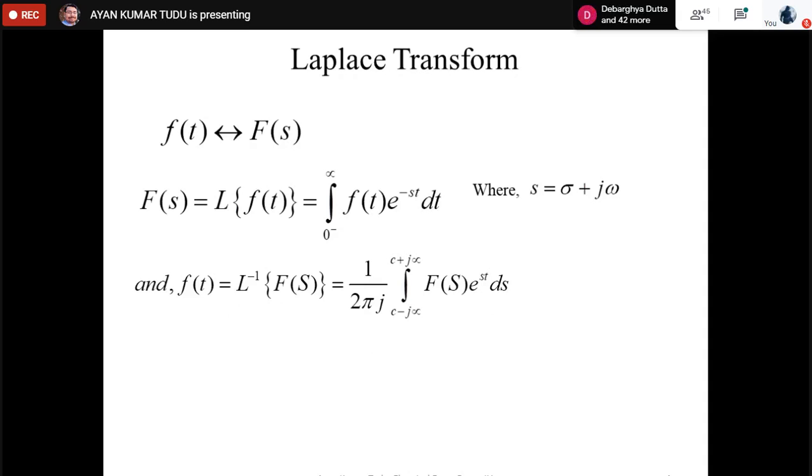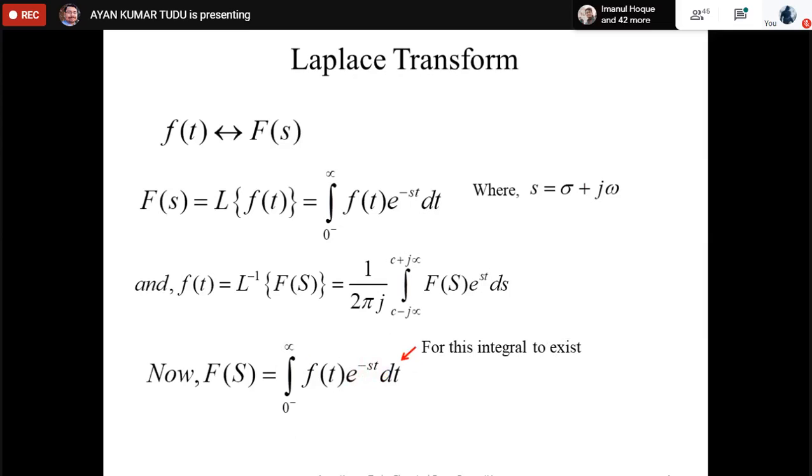So what we have is F(s), which is equal to the integral from 0 negative to infinity of f(t) e to the power minus st dt. For this integral to exist, the real part of s has to be greater than sigma c.